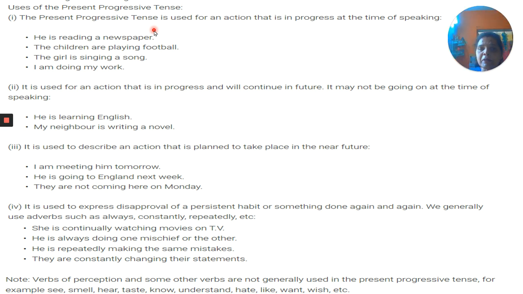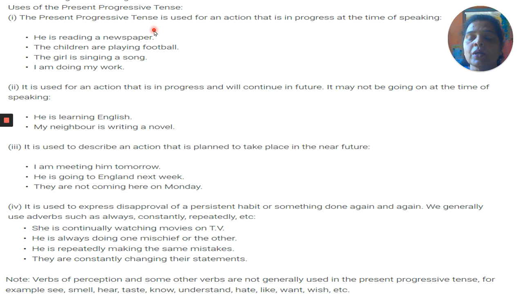It is used to express disapproval of a persistent habit or something done again and again. We generally use the adverbs. यहाँ पे कौन कौन adverb यूज करते हैं? Always, constantly, repeatedly. He is repeatedly doing the mistakes. Okay, so he is repeatedly making the same mistakes. They are constantly changing their statements. He is always doing a mischief or the other.